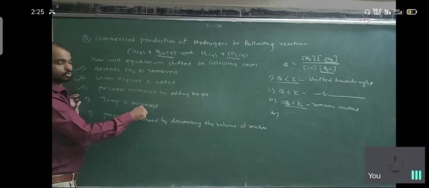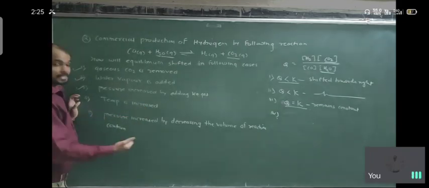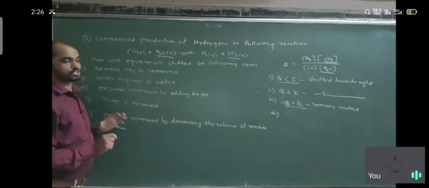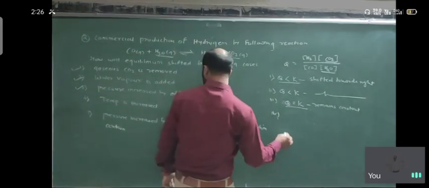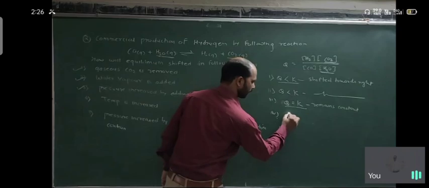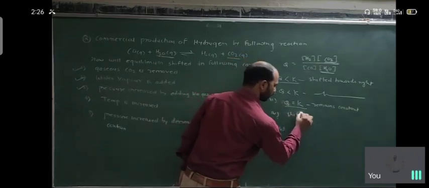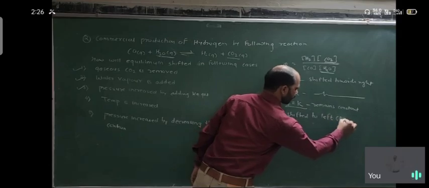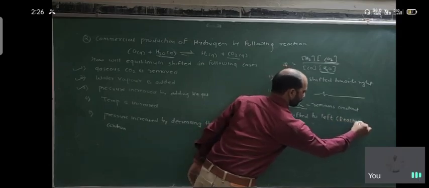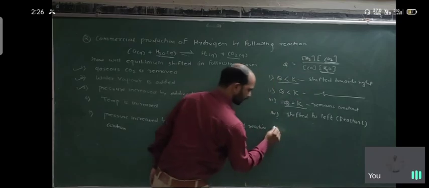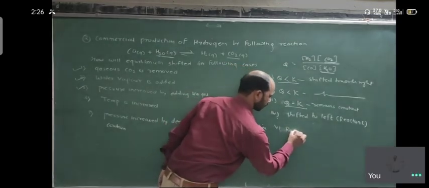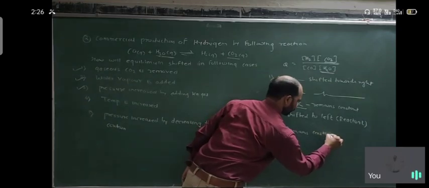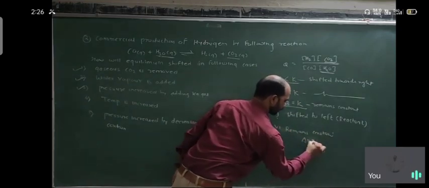If we reduce the volume to increase the pressure, the concentration remains the same, so there is no effect. In the fifth condition, it shifts to the left, meaning the reactant side, and in the last condition it remains constant, because here delta n is equal to 0.